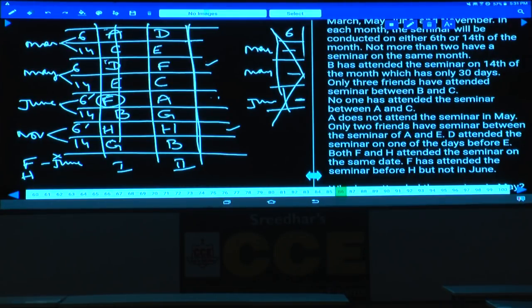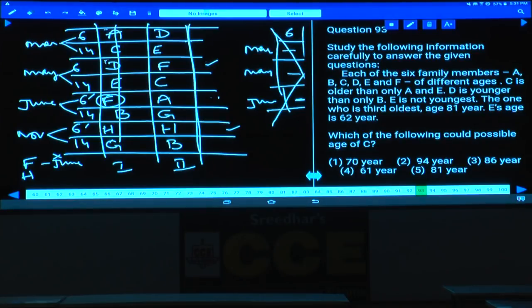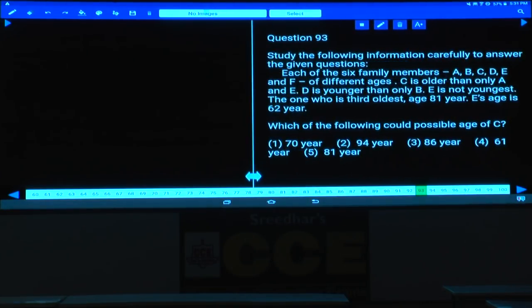Each of the 6 family members are of different ages. C is older than only A and E, isn't it? A, B, C, D, E, and F are the 6 family members. Yes, first write down this one, then let us discuss 93 to 95. Now in question numbers 93 to 95, each of the 6 family members are of different ages, 1, 2, 3, 4, 5 and 6, and C is older than only A.